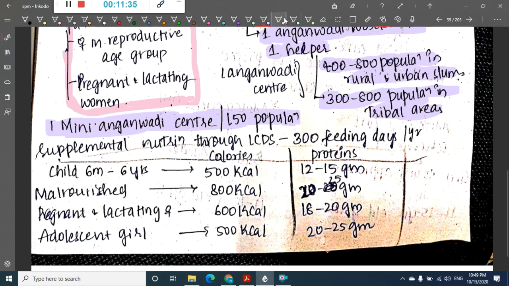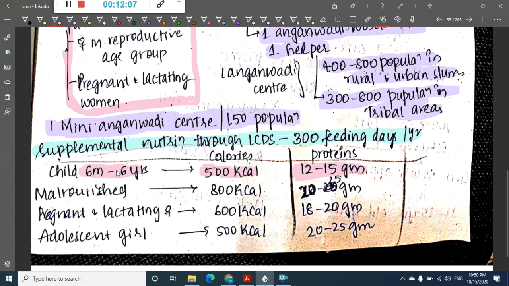The supplementary nutrition provided through the ICDS program is 300 feeding days per year. At least 300 feeding days per year we should provide supplementary nutrition in Anganwadi centers. Then what is the calories provided? This is also important. For a child of age 6 months to 6 years, 500 kilocalories is provided and 12 to 15 grams of proteins.